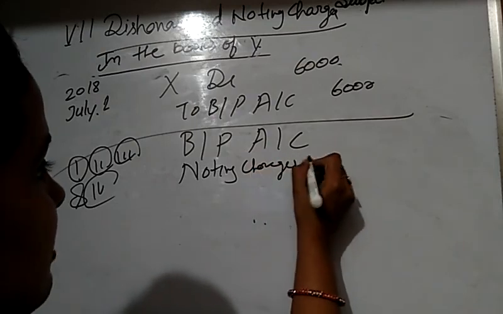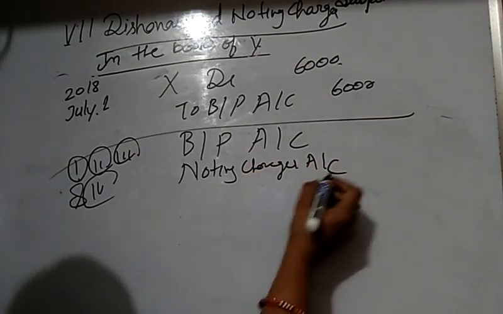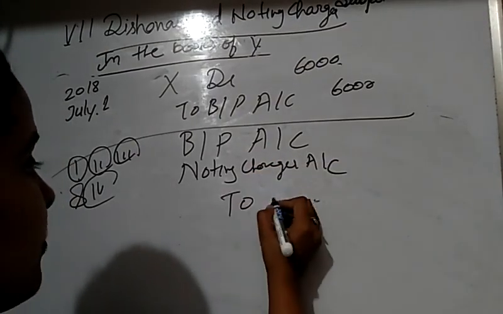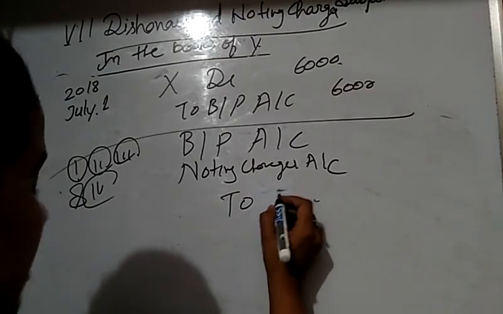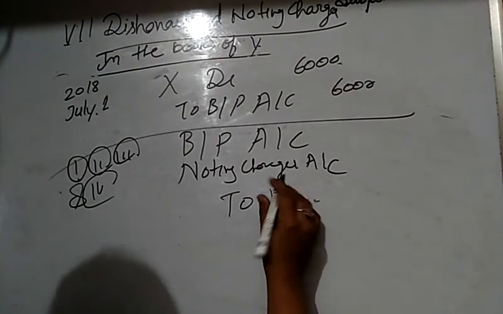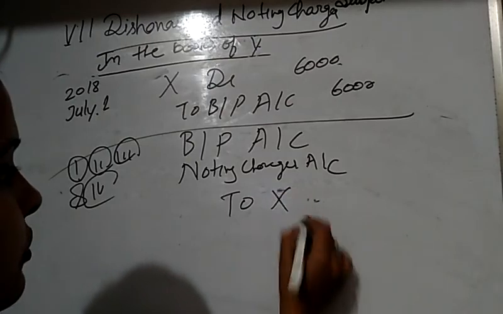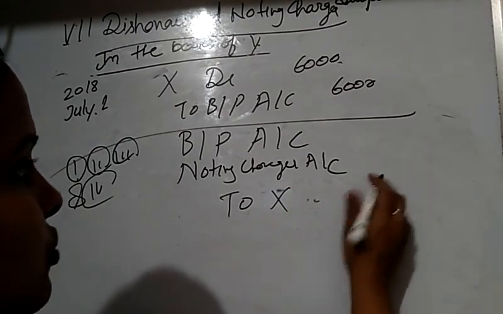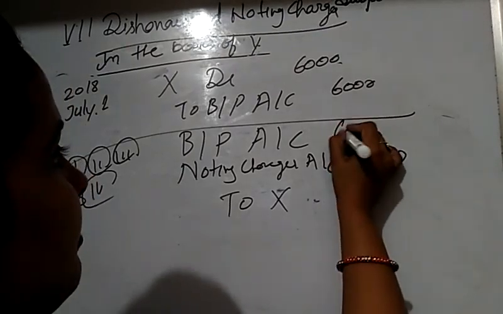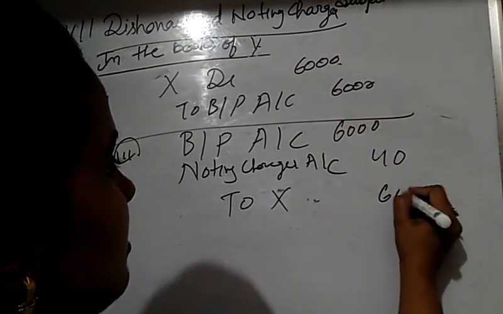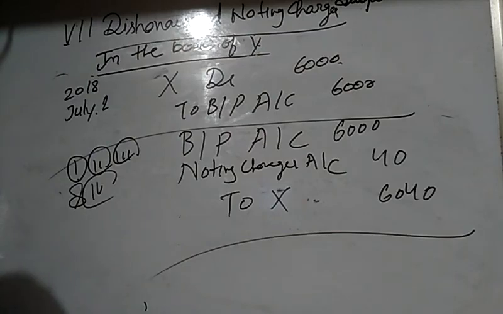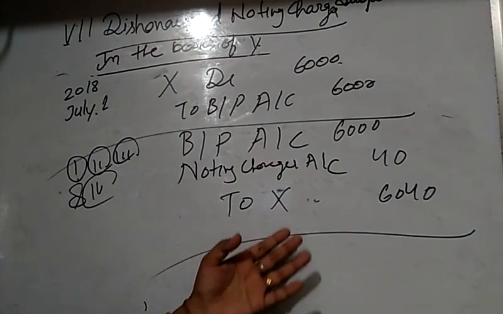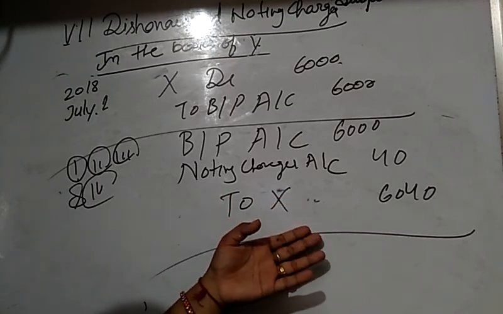Now noting charges are paid by Y, to X, because X returned the bill to him. So noting charges 40, bill of rupees 6,000, so 6,040. Because Y doesn't know whether X transferred his bill or retained the bill himself.